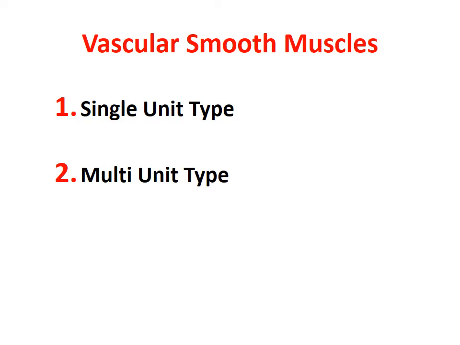Smooth muscles are mainly present in vessels and in the viscera, mainly in hollow organs like the stomach, intestine, ureter, gallbladder, bile duct, etc.